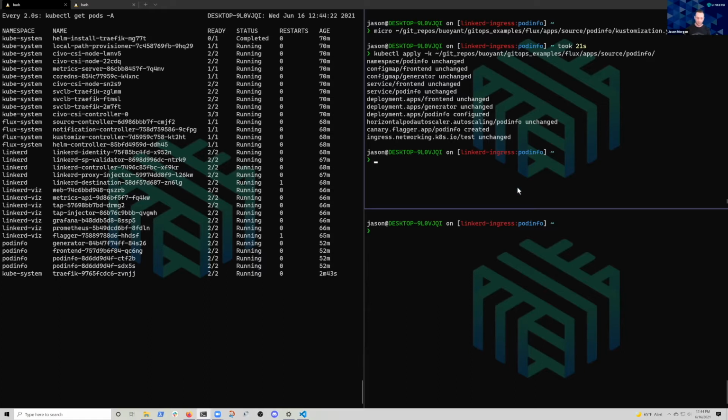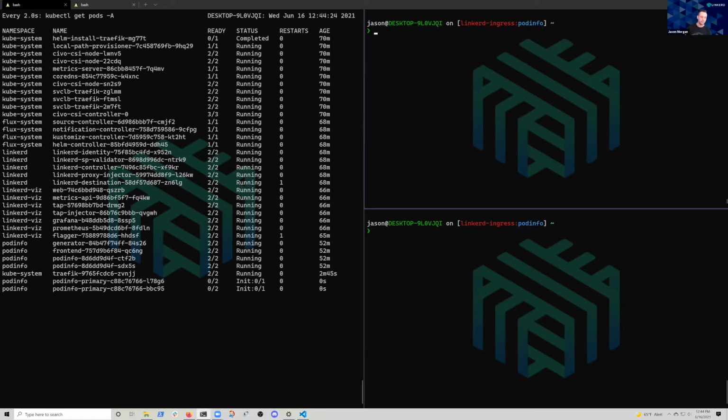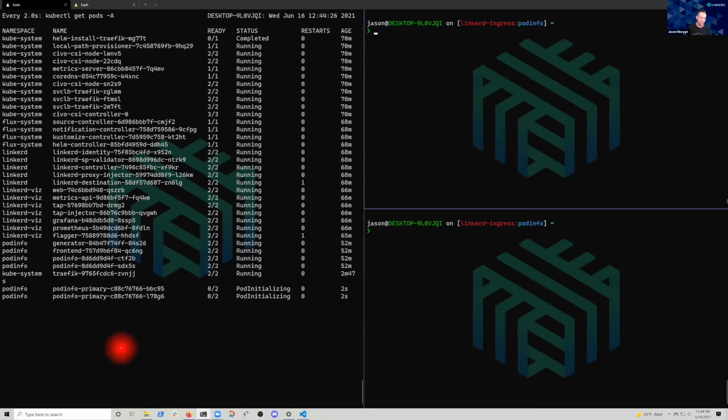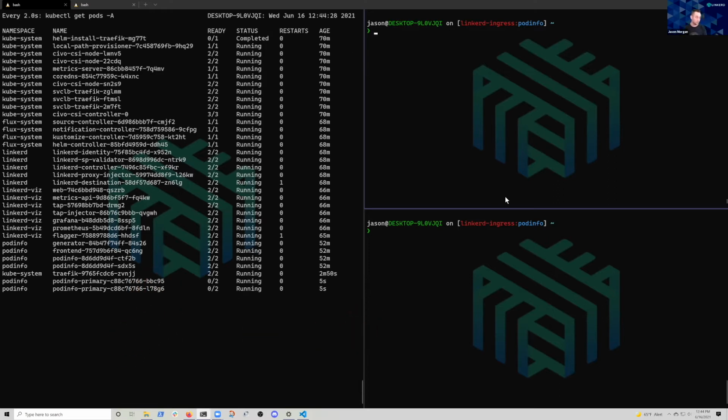All right, so a bunch of stuff is going to happen. If you look on the left, there are new pods getting created. There are going to be pods getting turned off. So what happens is I tell Flagger to watch pod info, and what it's going to do is say, all right, cool, I'm going to have two pod info deployments.